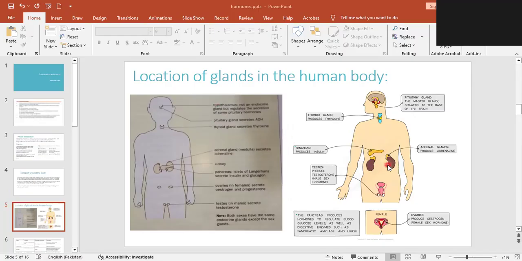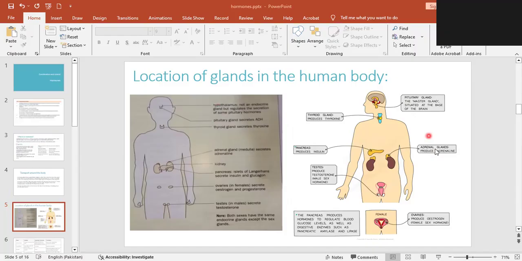Now, the next organ or next gland is known as the adrenal gland. This is part of your learning objective as well. And it is present above the kidneys. It is in a conical triangular shape. The adrenal gland produces a hormone known as adrenaline. Many of you are aware of this term adrenaline. It works in a stress condition. It works with emotions, right? Those who have a habit of reading books, you know about this term, adrenaline rush.